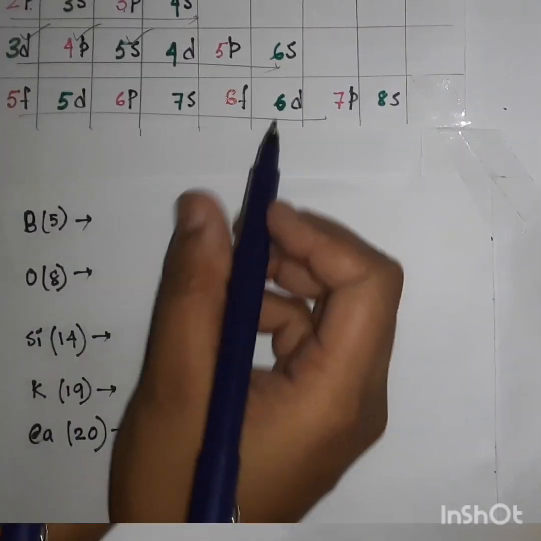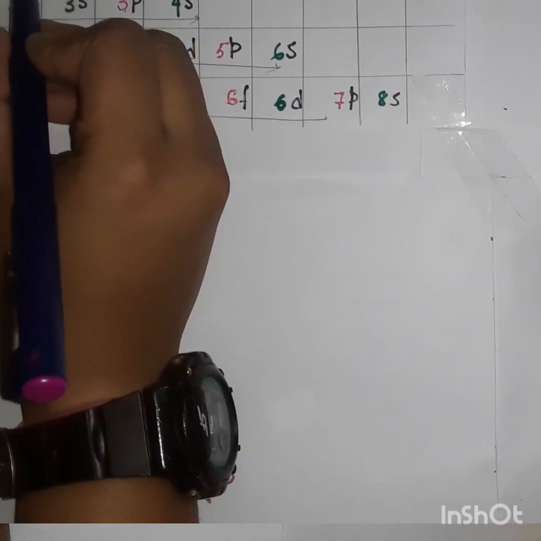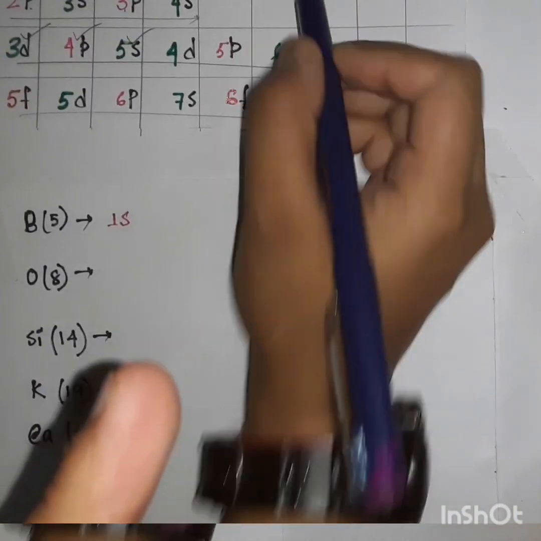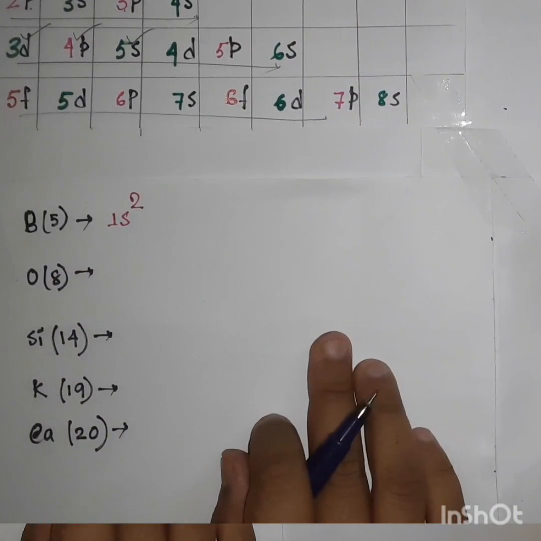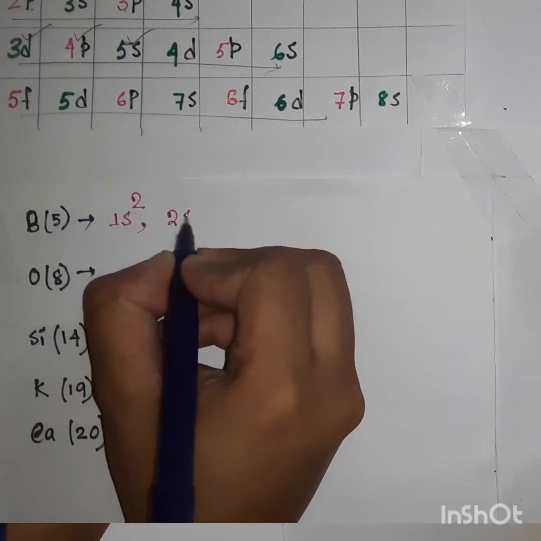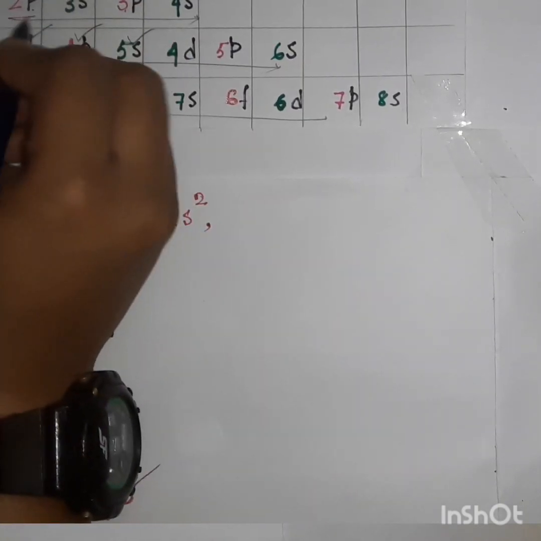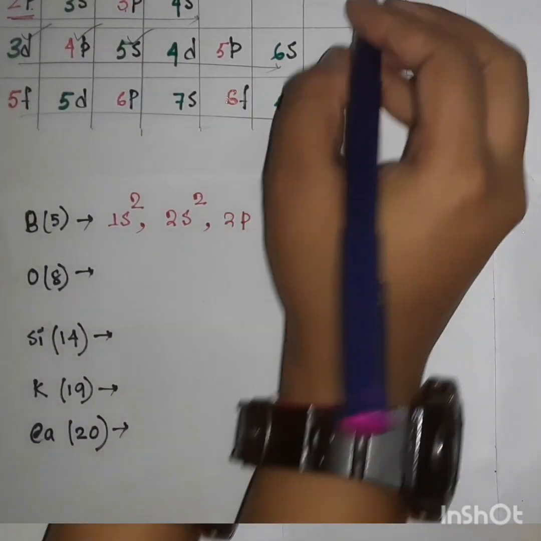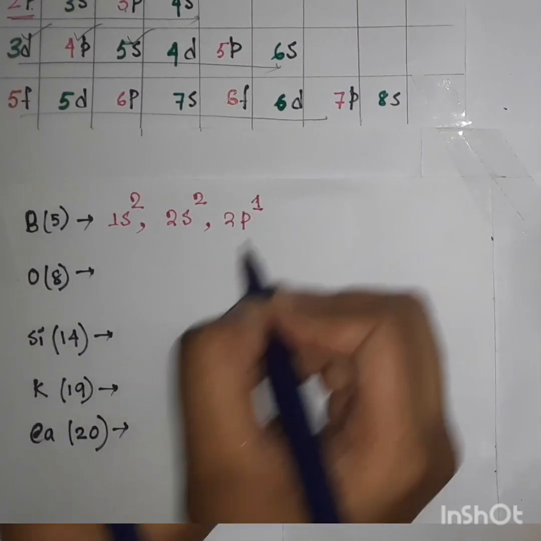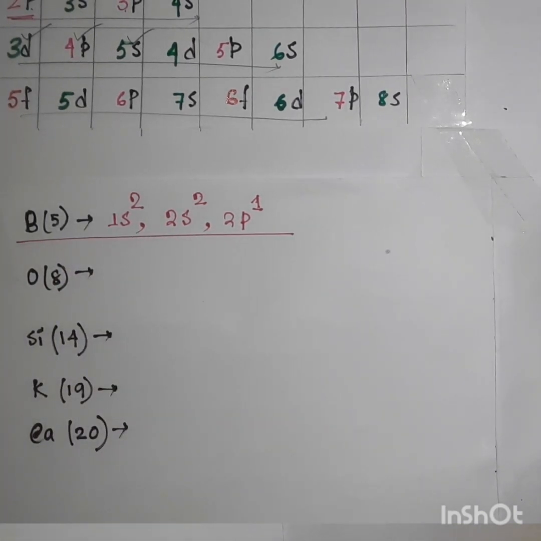So for boron there are 5 electrons. 1s can accommodate 2 electrons, so write 2 at the head of 1s. Then 2s can also take 2 electrons. Next for 2p, which can take 6 electrons, only 1 electron remains, so I write 1 here. So this is the modern electronic configuration of elements.